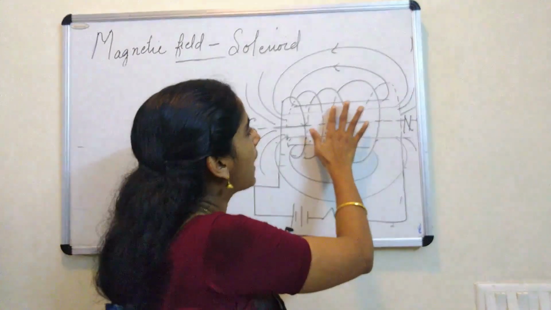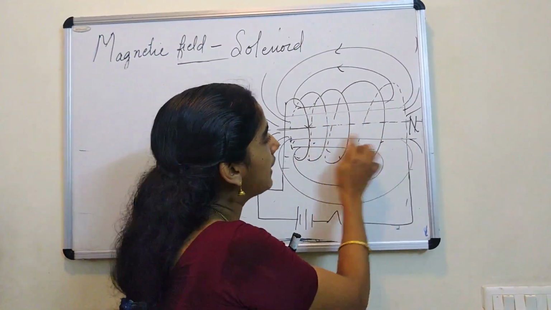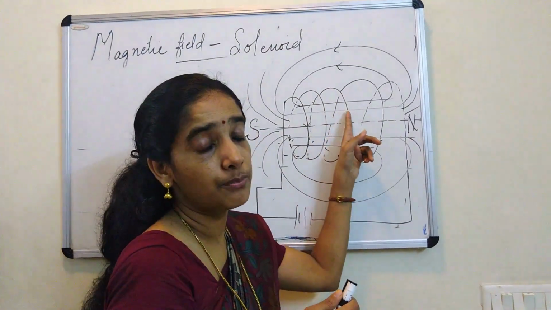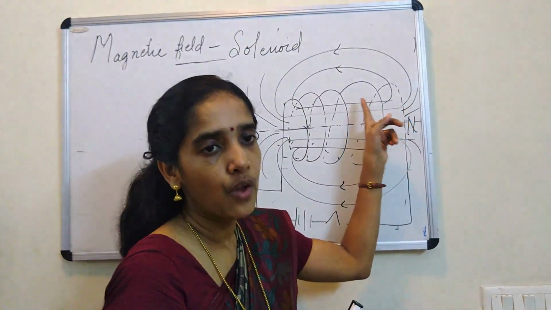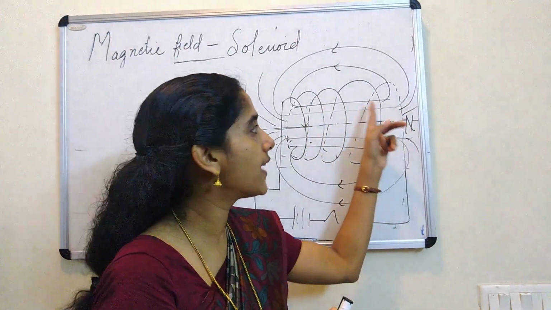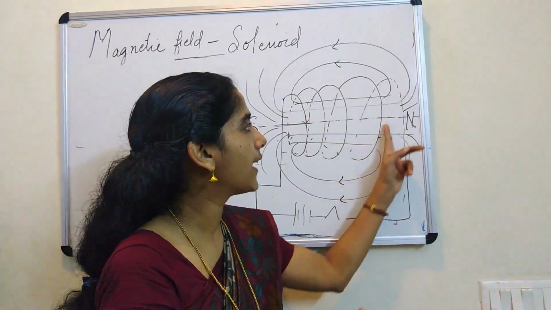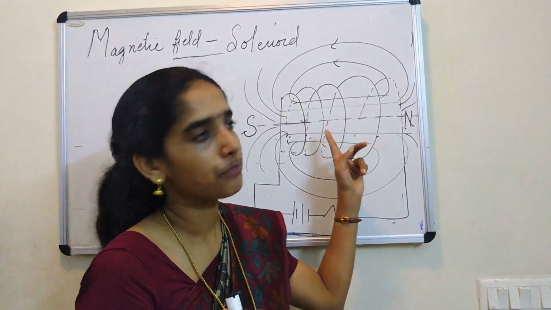And what else we can say here? What is the nature of magnetic field line inside the solenoid? Look, inside the solenoid, the field lines are parallel. What do you mean by parallel field lines? The magnetic field is uniform inside the solenoid. This can be asked in the exam. What is the nature of magnetic field line inside the solenoid? Same for a bar magnet also. Inside the solenoid, the field lines are parallel. That means the magnetic field is uniform.